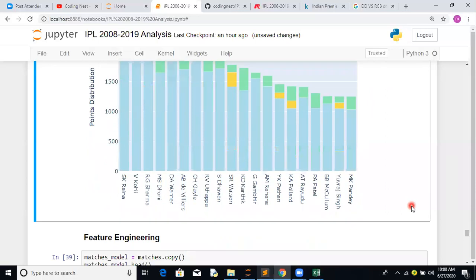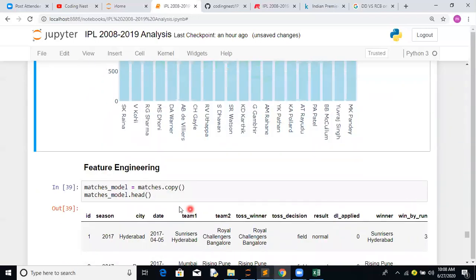Okay, so far we are able to do the EDA part of it. Then we have done the Dream 11 Fantasy League. The last part is the modeling part of it. In the modeling part, we have done feature engineering, then we know feature selection, and then we have to create the modeling part of it. Okay, let's analyze this data set.